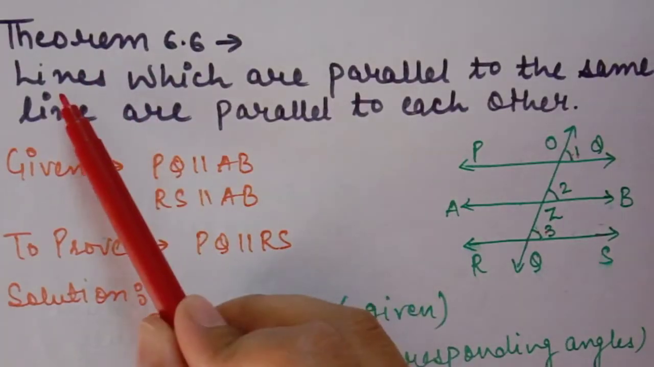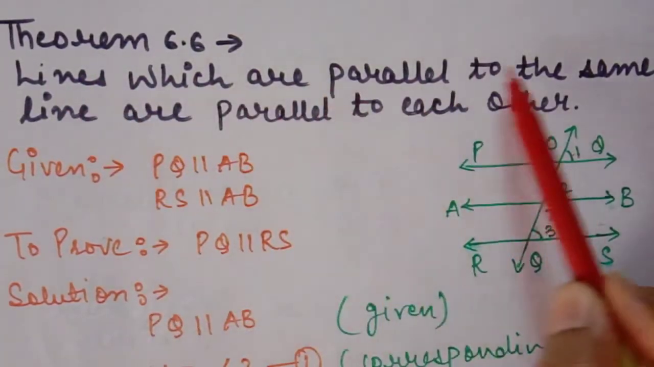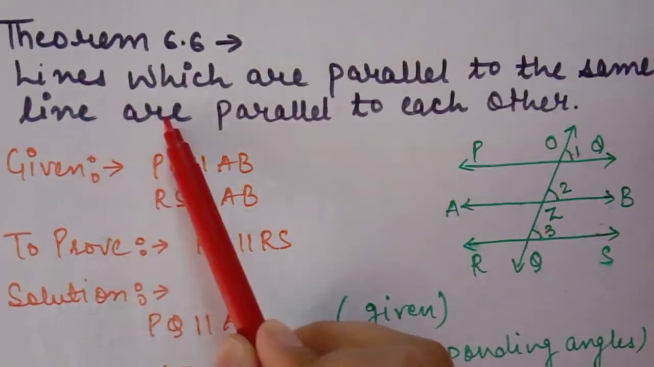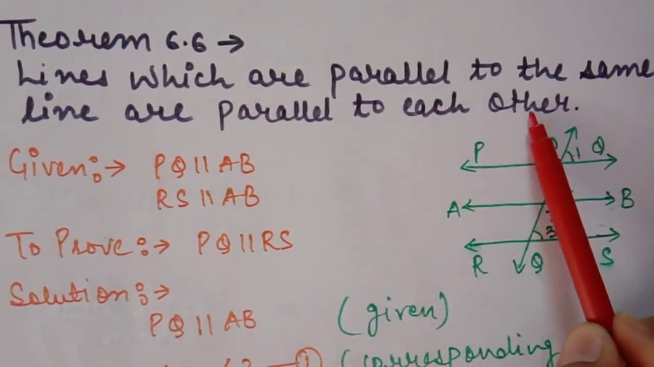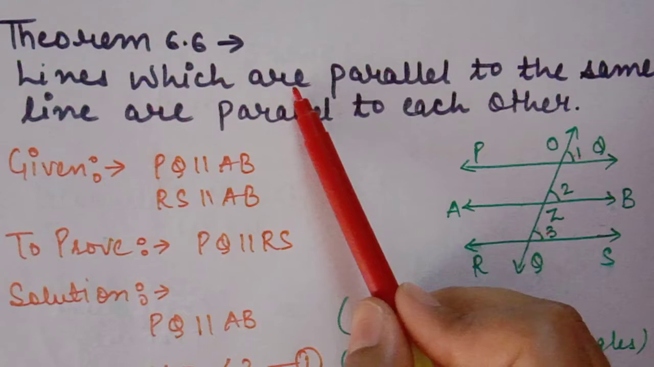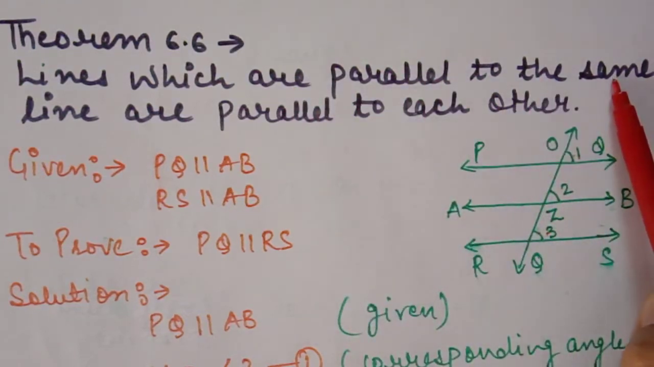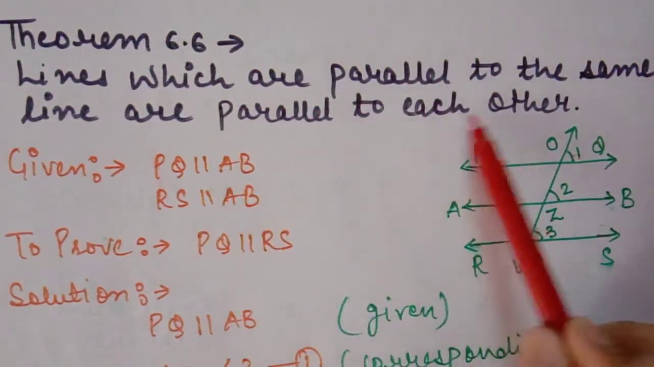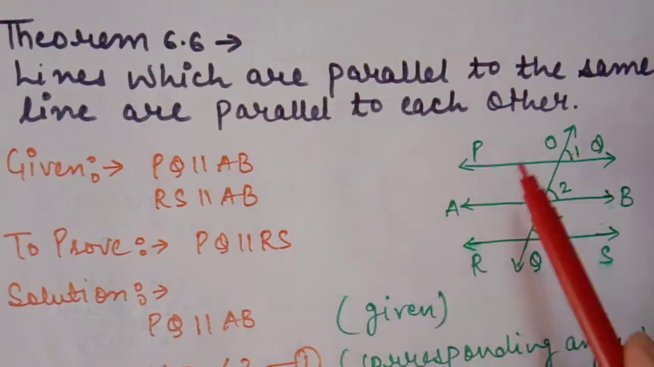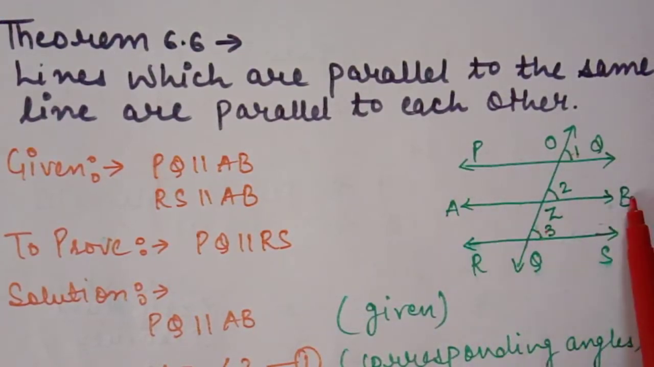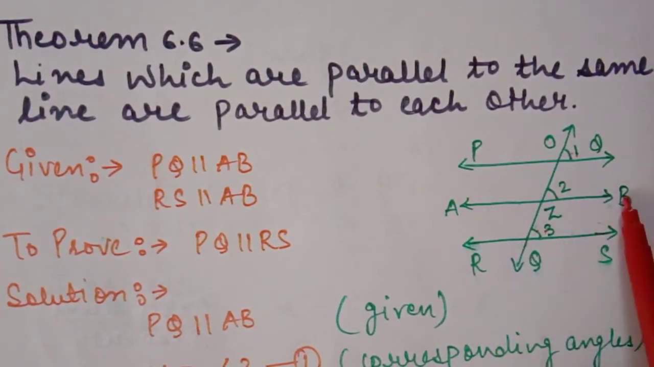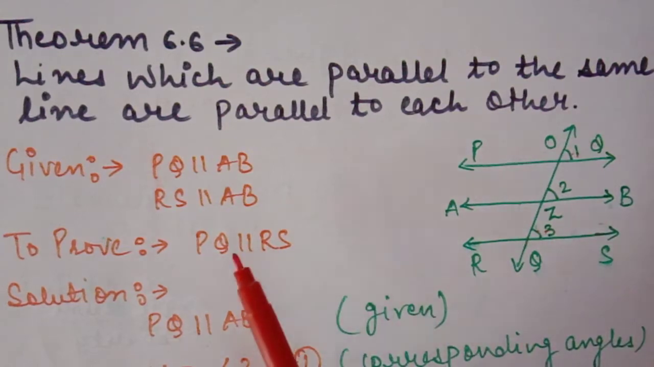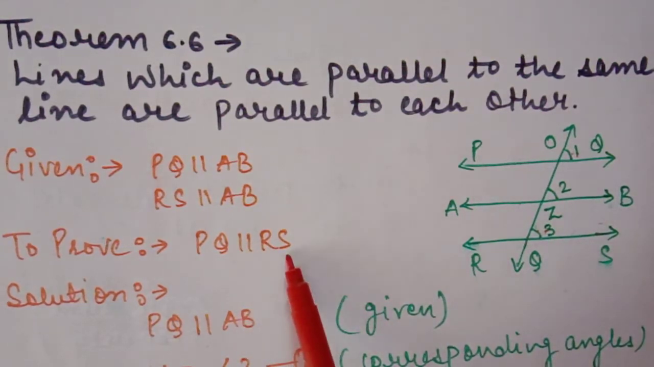Theorem 6.6 is: lines which are parallel to the same line are parallel to each other. It means if two lines are parallel to the same line, a third line, then they are parallel to each other also. So what is given? If PQ is parallel to AB and RS is also parallel to AB, what we have to prove? PQ and RS are parallel to each other.